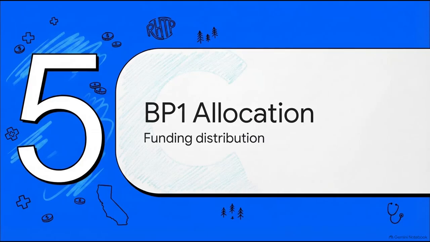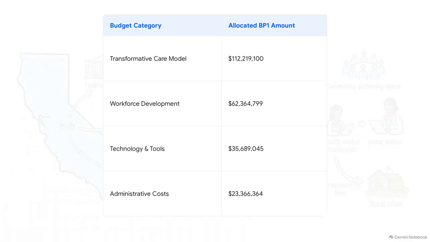Moving right along to Section 5, Budget Period 1 Allocation. Looking at this precise breakdown, it confirms that administrative costs remain comfortably under the maximum 10% federal limit, sitting at just over $23 million. When you compare the numbers, the sheer scale of California's priorities really comes into focus.